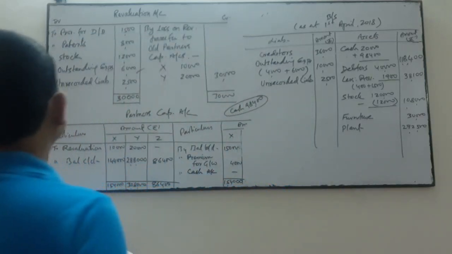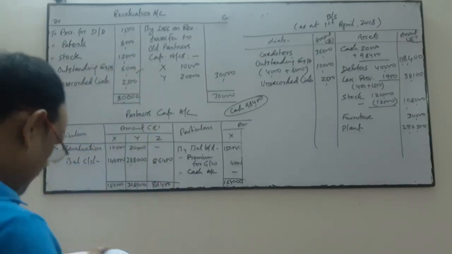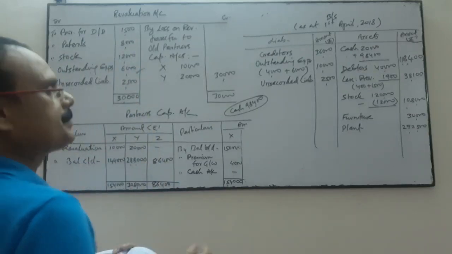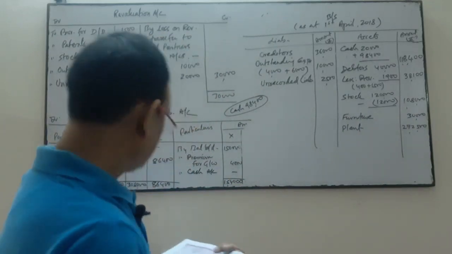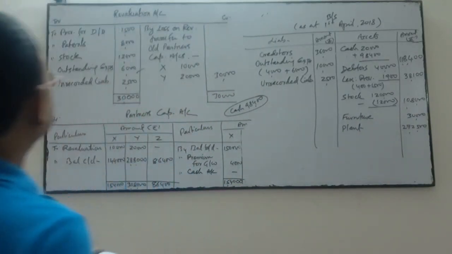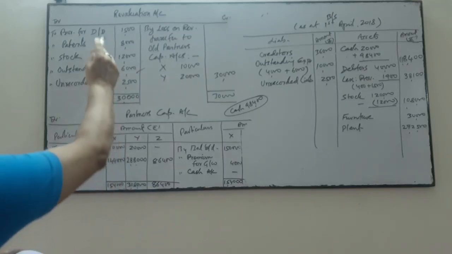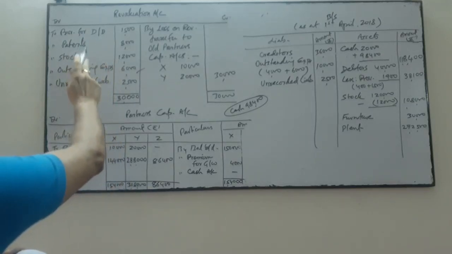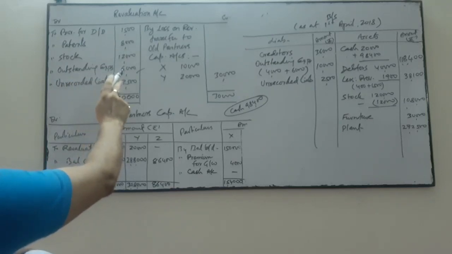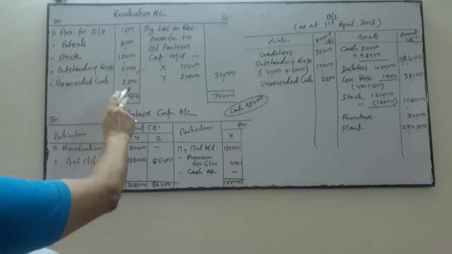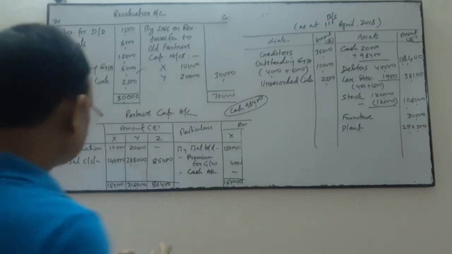Now after the plant, patents. Patents is valueless. In the balance sheet it is 8,000 and patent becomes valueless, so I am not going to write the patents. So this one is done. Patents is valueless, stock is deducted, outstanding expenses is increased, and unrecorded liability. Now the capital balance.